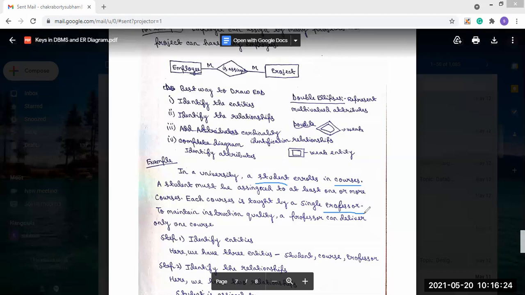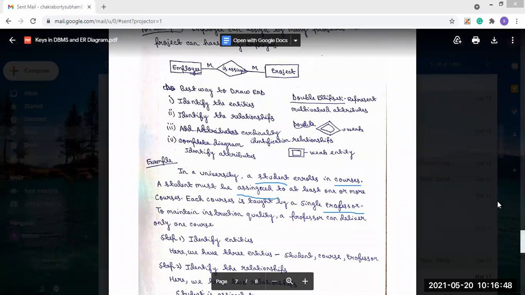So what is the relationship between student and course? The relationship between the student and course is given. The student must be assigned to at least one or more courses. That means this "assigned to" is the relationship.